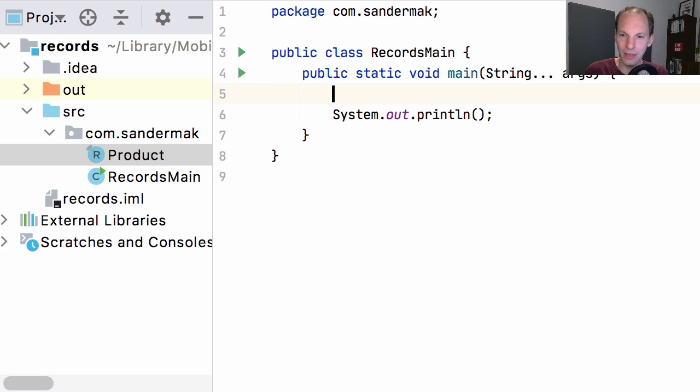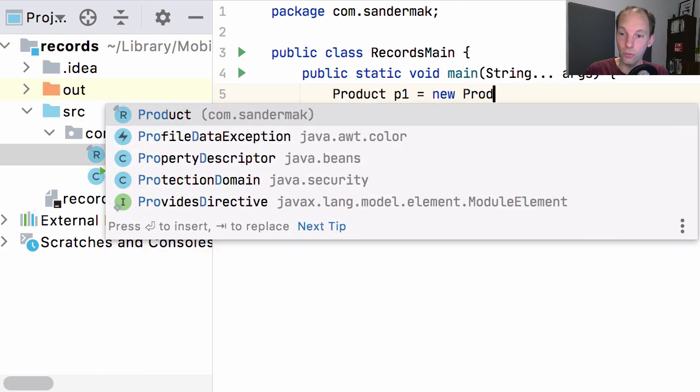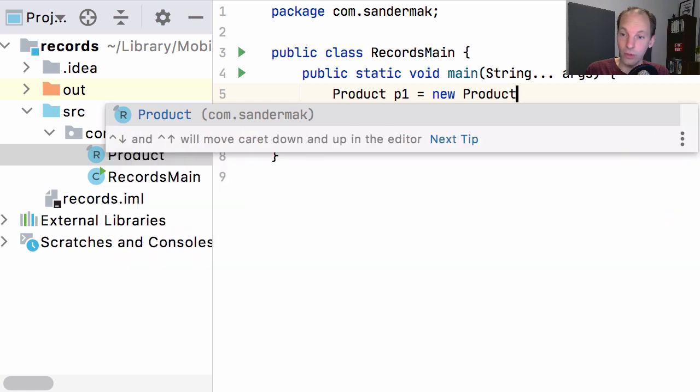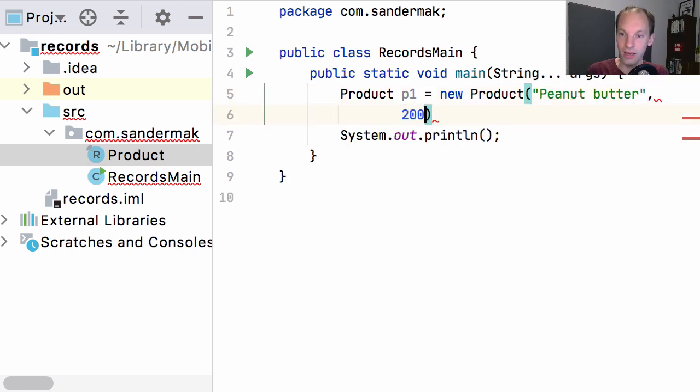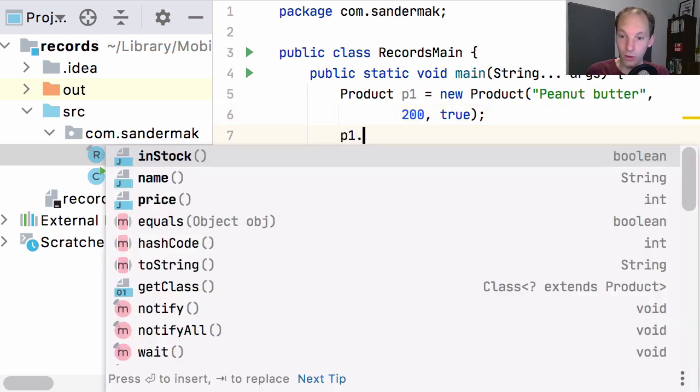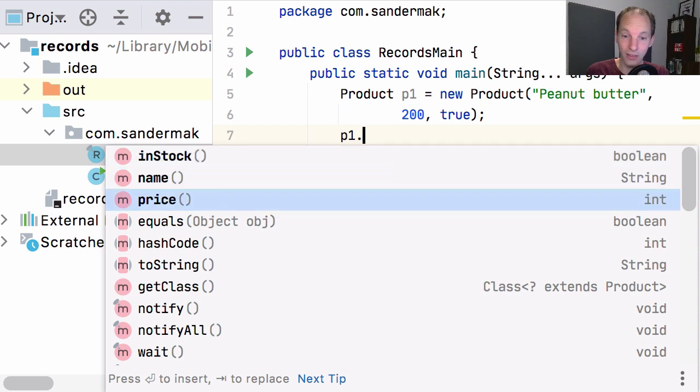So when I move to my main class, I can already say product P1 is new product. And then we can use the constructor that is provided with all the record components. So let's say we have peanut butter and it costs 200 cents and it's indeed in stock. This is something that was generated for us based on the record definition that we had. Now, if we look at the autocomplete, we can see that it also has the in stock, the name and the price accessor methods for the values of the records.